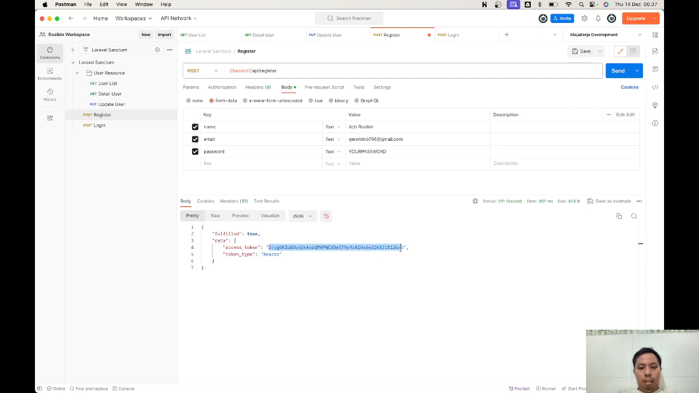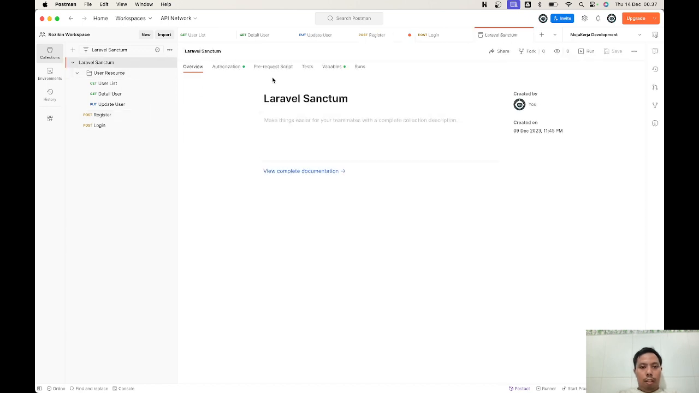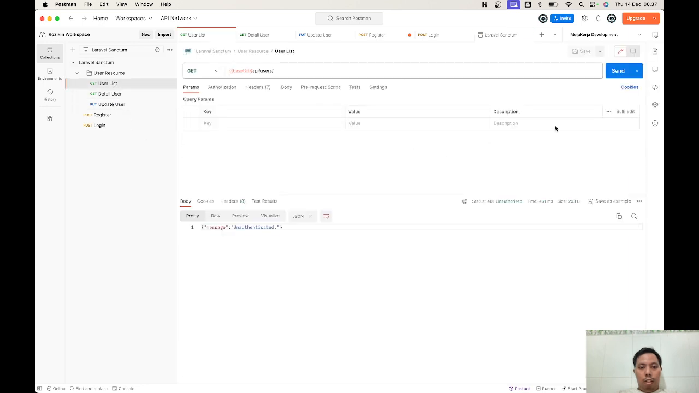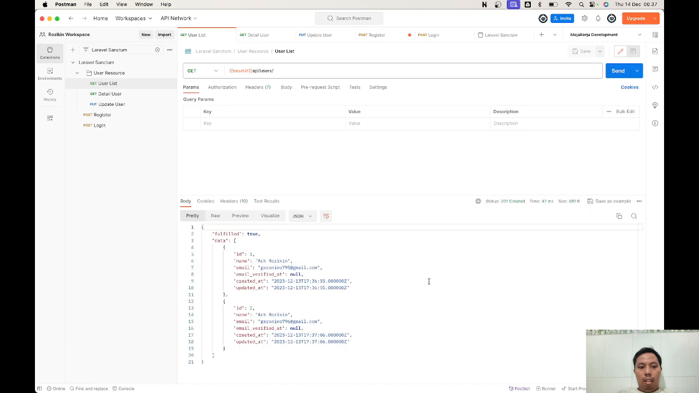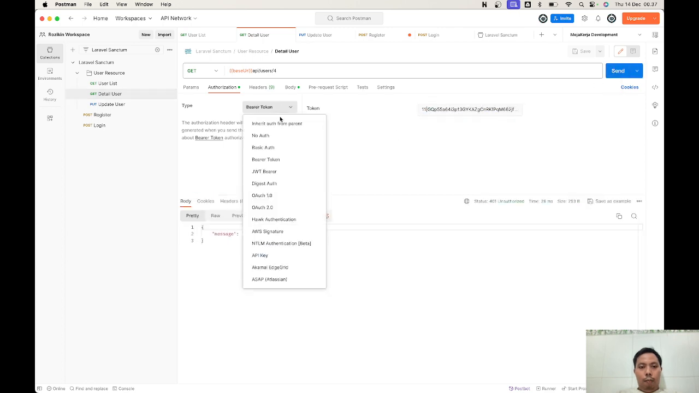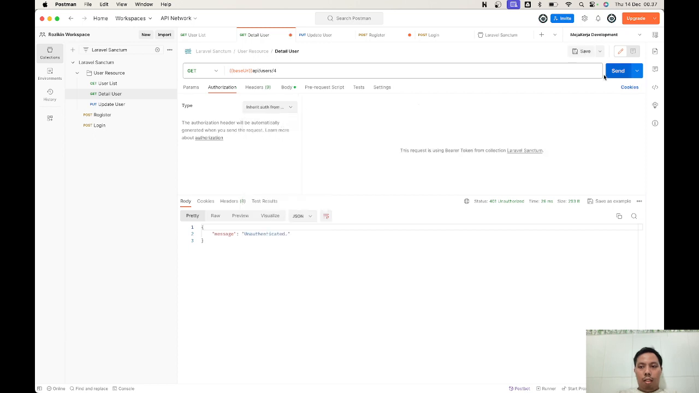Let's try to log in. You can log in, apply the variable token, activate the token. After you activate the token, you can try to get the list of users. So it was right, and then we can check it again. We don't use this, we can just inherit auth from the parent.